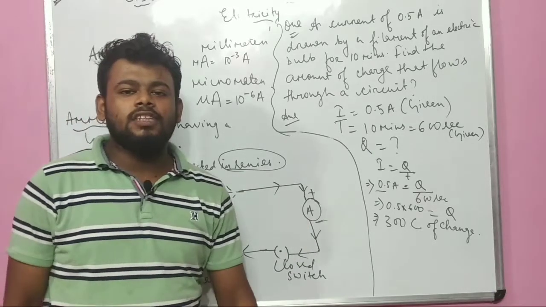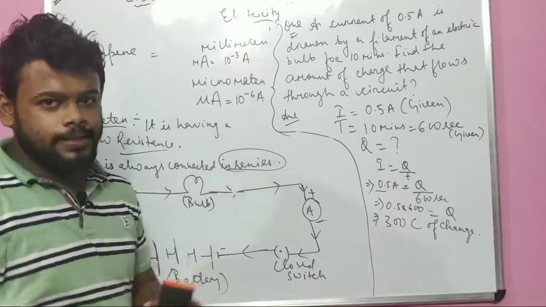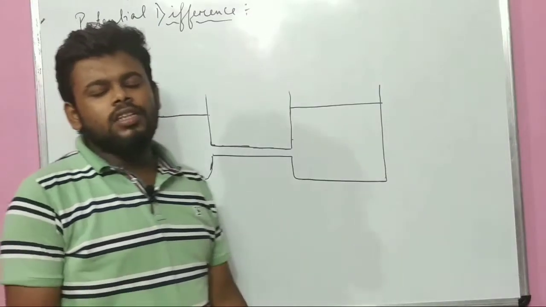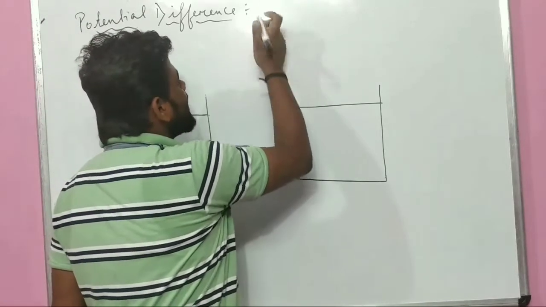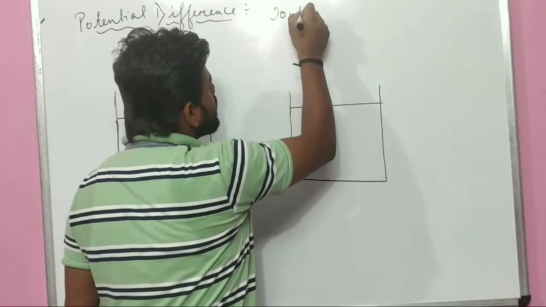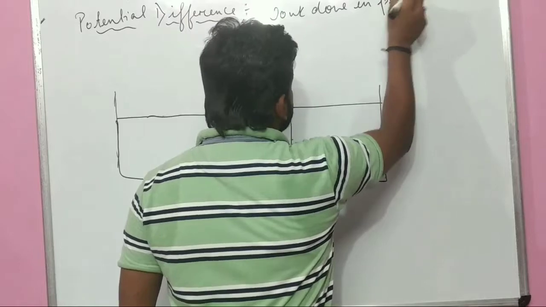Now electric potential as well as potential difference. I want that you should all note it down as soon as possible. We'll be reading potential difference. In potential difference, there is a very basic definition. That is, what is potential difference? That means work done per unit charge.